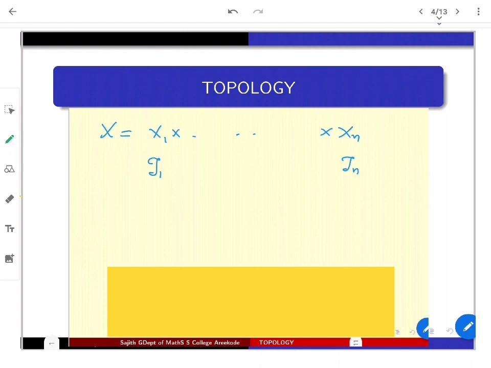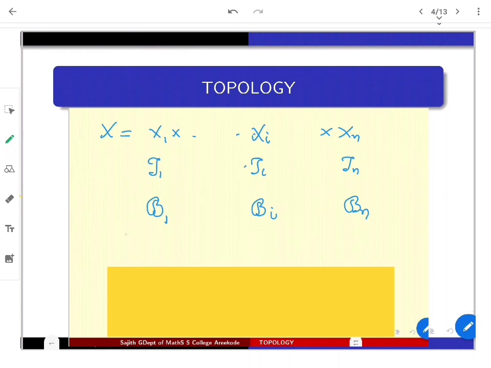If these tau i's are supplied through bases, maybe tau 1 has a base script B1. Similarly, if you are looking at the ith space Xi with the topology tau i, then let the base be script Bi. In such a fashion the topologies for the Xi's are supplied.